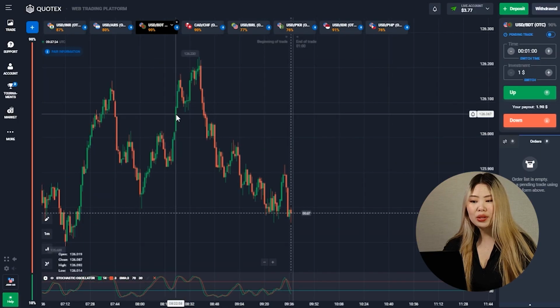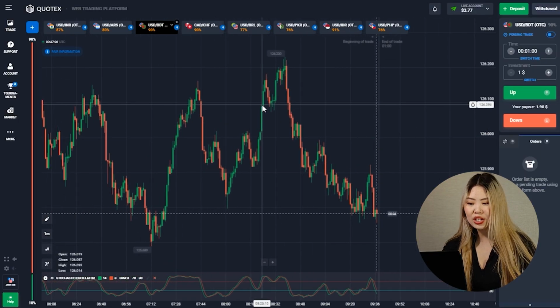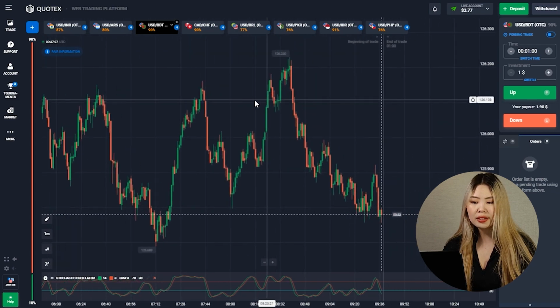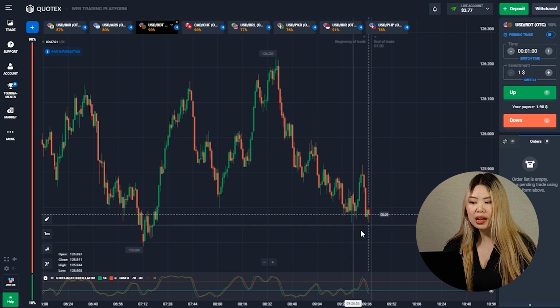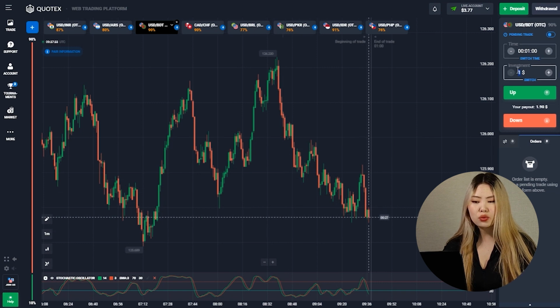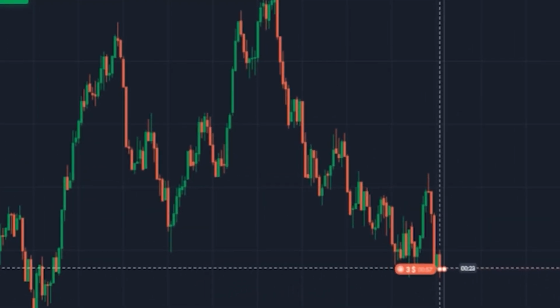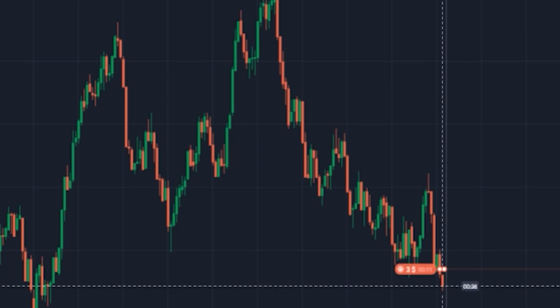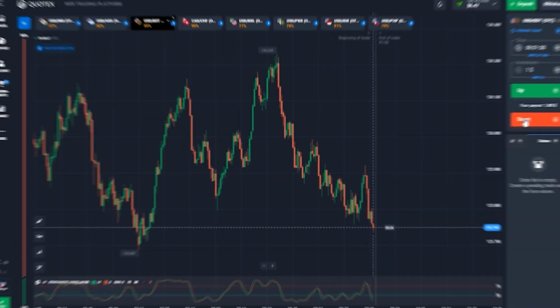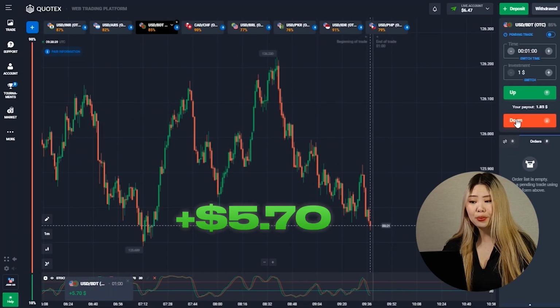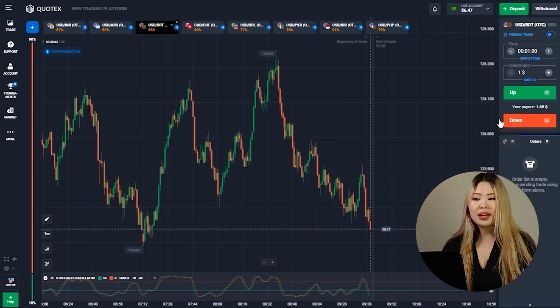Let's go back to the currency pair. On this currency pair we see an equally cool situation. Here we can also notice a flag, a small zone of consolidation, but frankly speaking, the price still has room to fall. That's why I want to invest $3 here, trade down. And guys, as you can see, I'm back in profit. My balance is already starting to slowly grow, one step at a time.